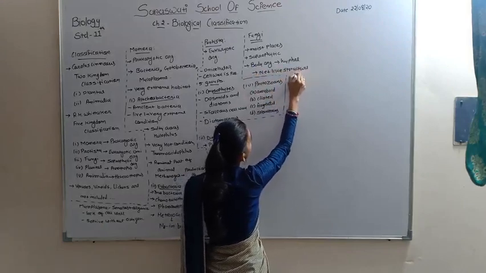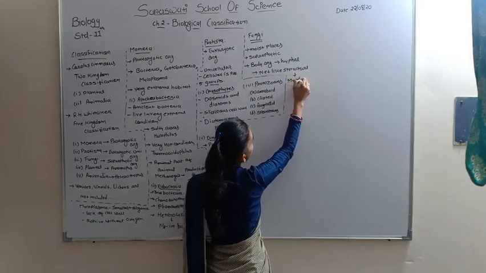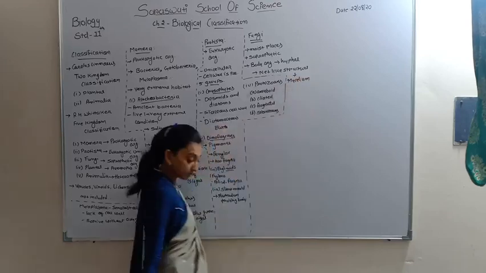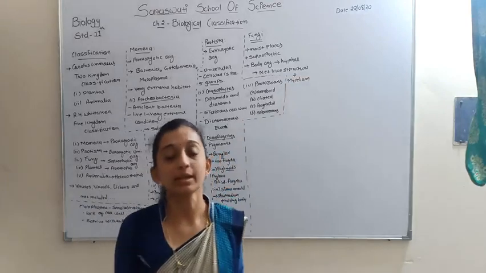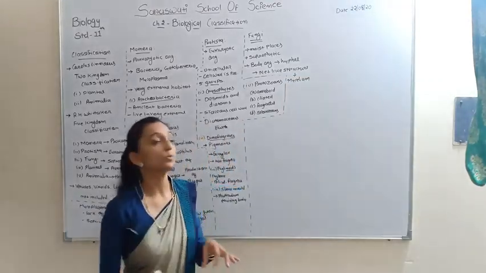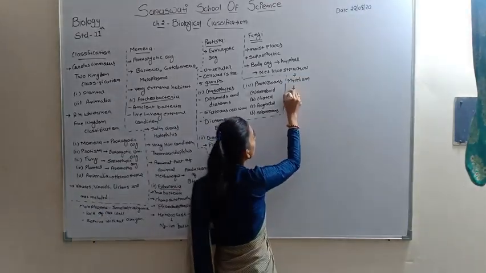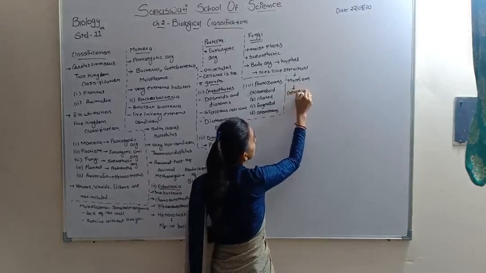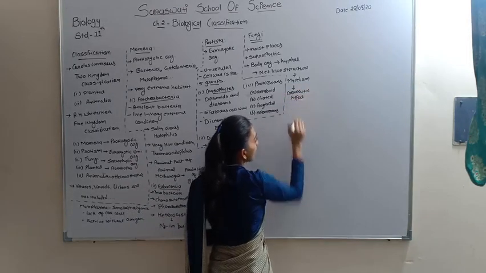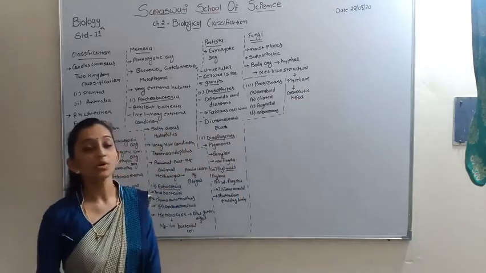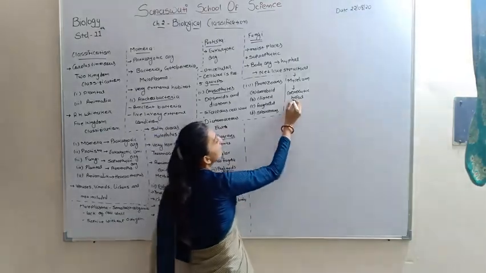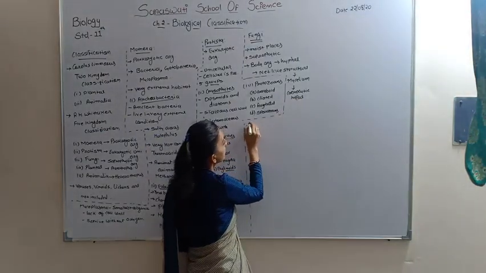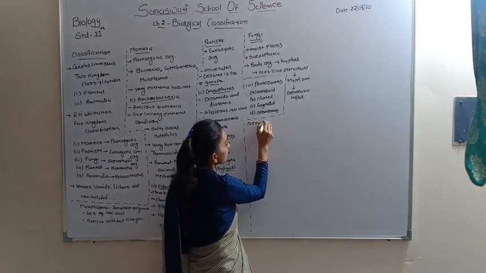The net-like structure of hyphae is known as mycelium, and the mycelium is closed on both sides and the cytoplasm is present. It is known as coenocytic hyphae. So hyphae is the body organization of the fungi. Fungi reproduce by sexual or asexual reproduction.